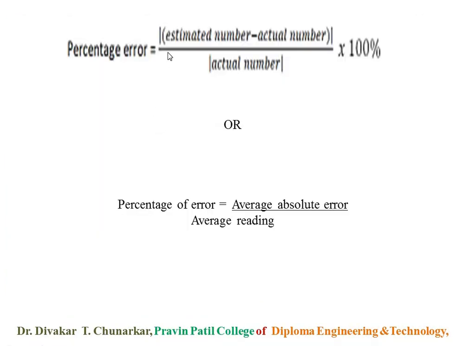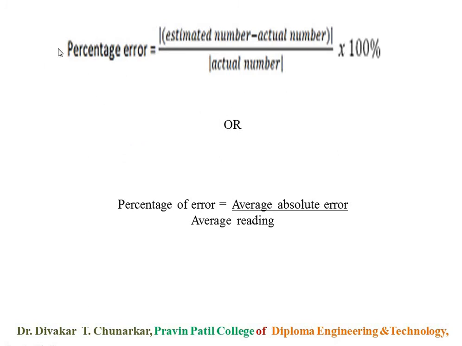Percentage error equals estimated number minus actual number upon actual number times 100, or percentage error equals average absolute error upon average reading times 100. Keep this in mind.